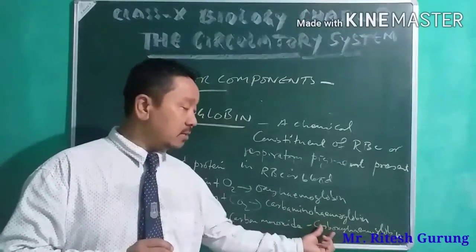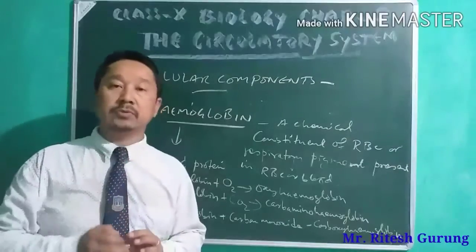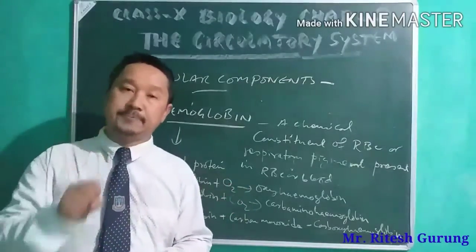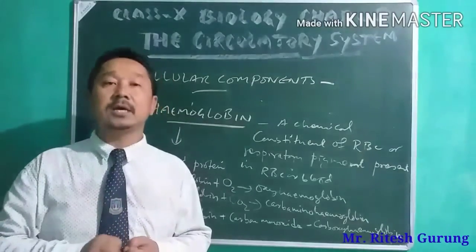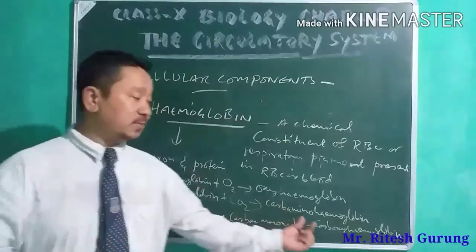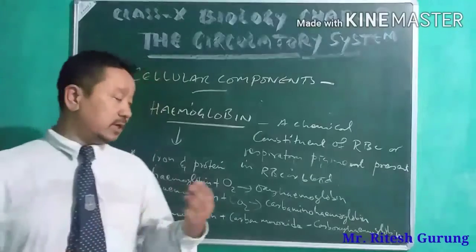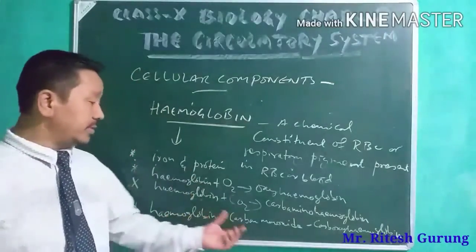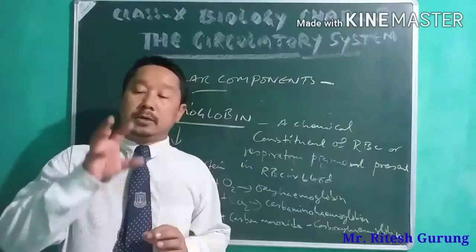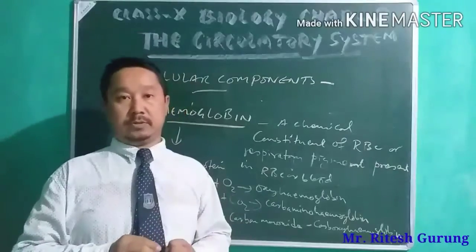And this carboxyhemoglobin cuts down the capacity of hemoglobin to absorb or carry oxygen. So when it is formed, because of the combination of hemoglobin with carbon monoxide, the oxygen carrying capacity of hemoglobin will be cut down.